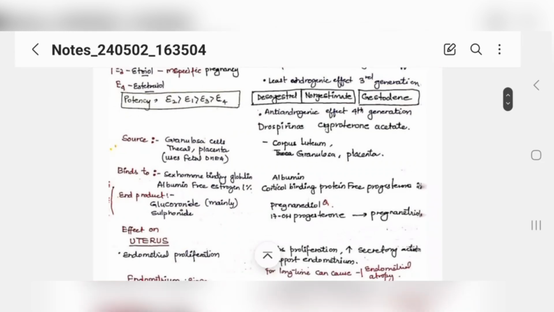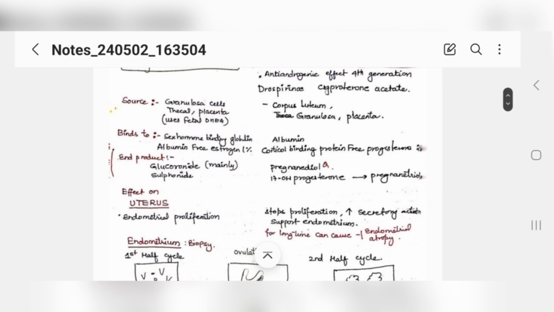Now you need to know where estrogens are coming from. I told you, granulosa cells, and the placenta also. Progesterone comes from the corpus luteum, somewhat from granulosa also, but major from the corpus luteum. Estrogen binds to sex hormone binding globulin and albumin.